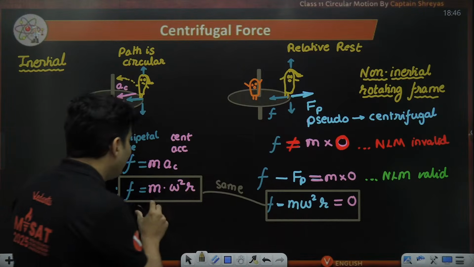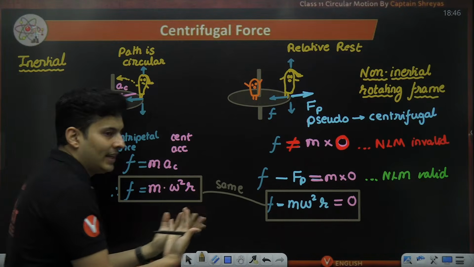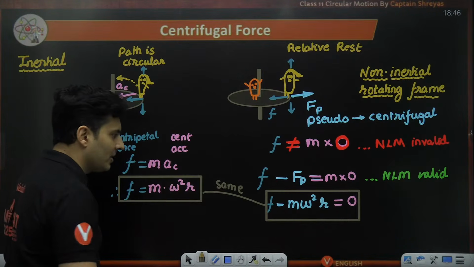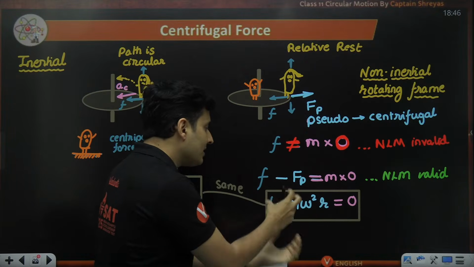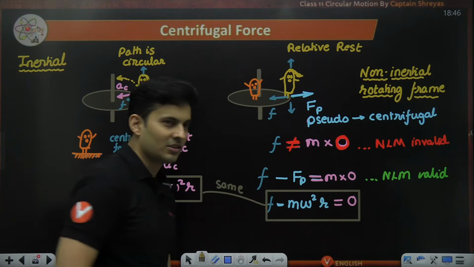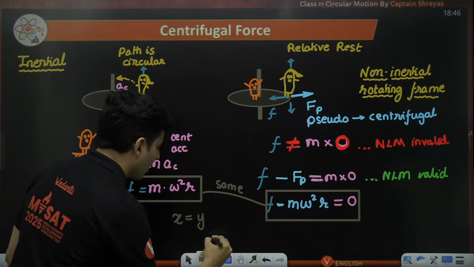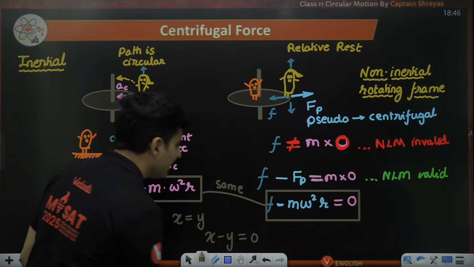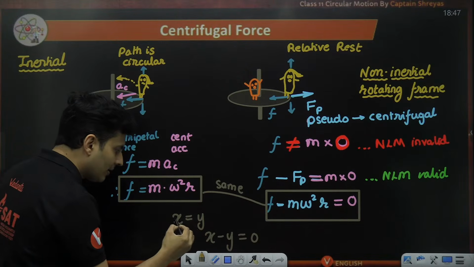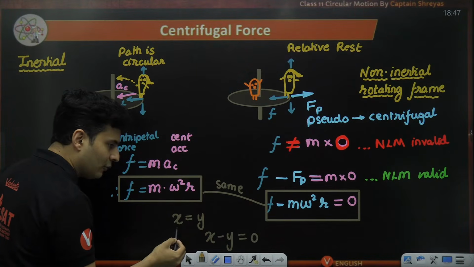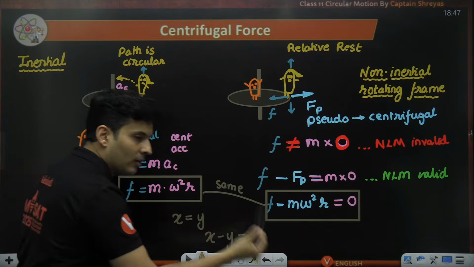When I put the same term on the right hand side, it becomes the effect part, the acceleration part. But when I shift it to the left hand side, it is considered a force. In Newton's laws, the left hand side is net force, and the right hand side is mass into acceleration, which is the effect of that force.